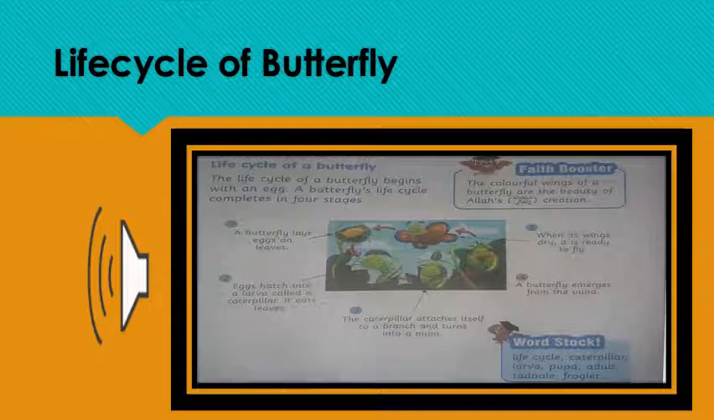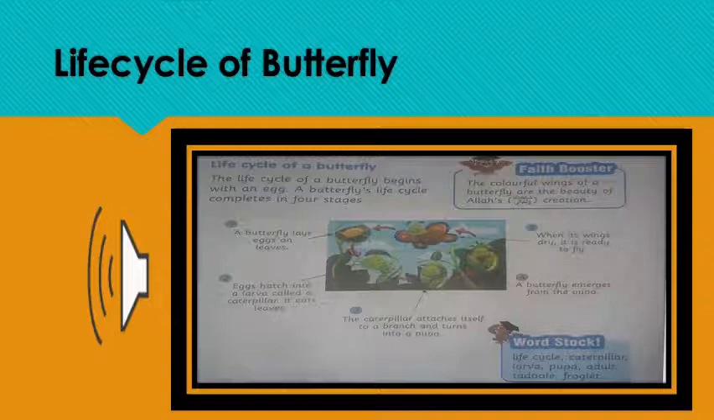After some time, this caterpillar attaches itself to a branch of a tree and produces a pocket and grows inside that pocket. In this pocket, the caterpillar turns into a pupa. Then this pupa turns into a butterfly.